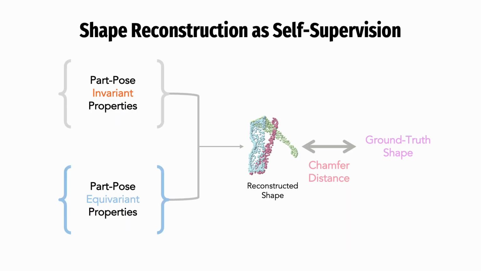We then compose the predicted information to reconstruct input shapes. A simple shape reconstruction-based self-supervised task is added to train the network. Next, we present our experimental results.